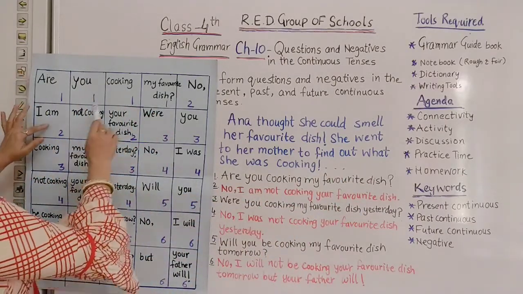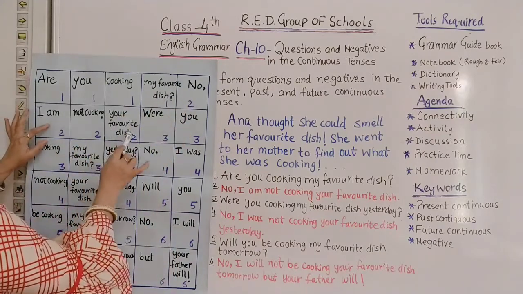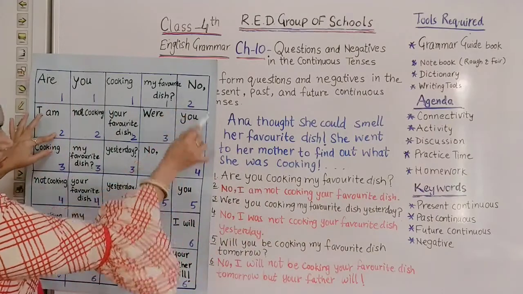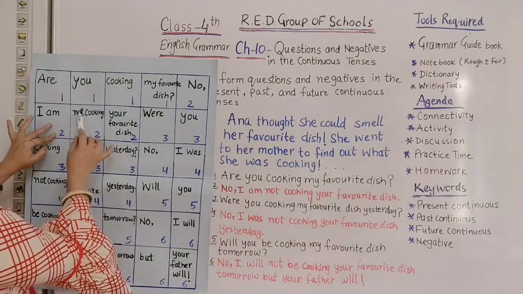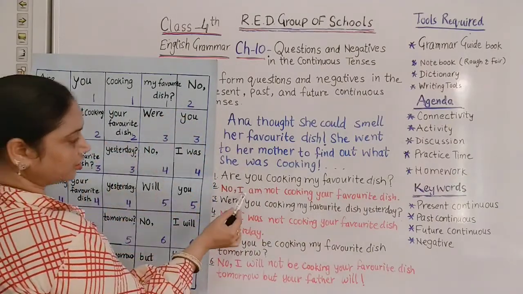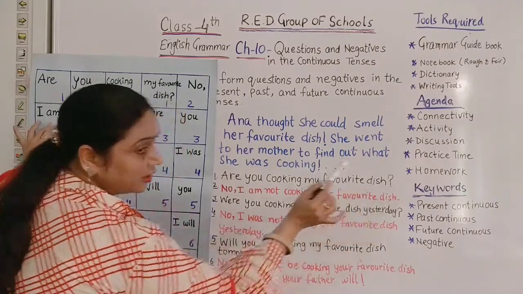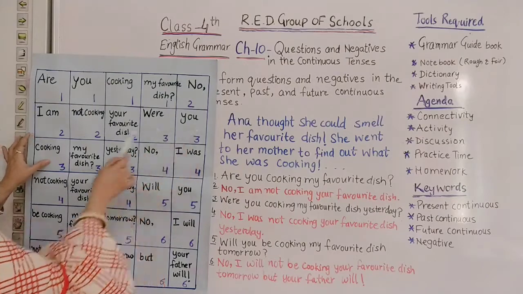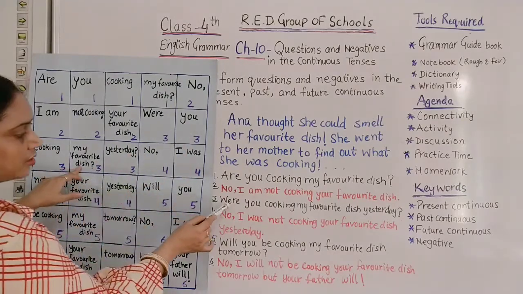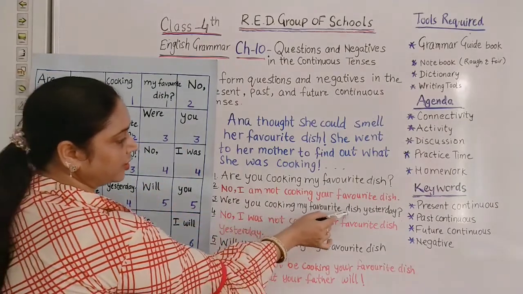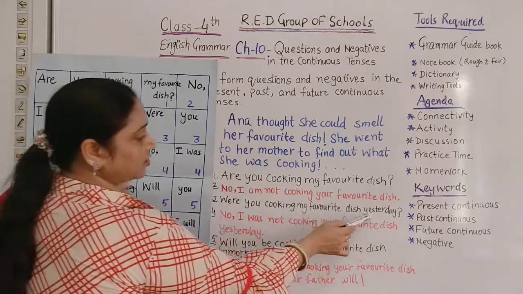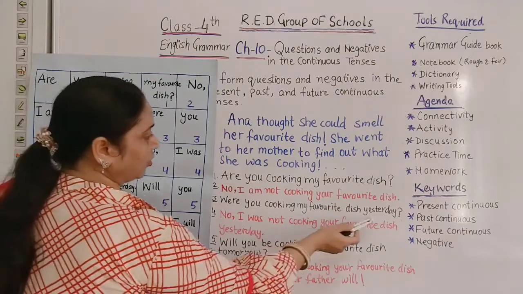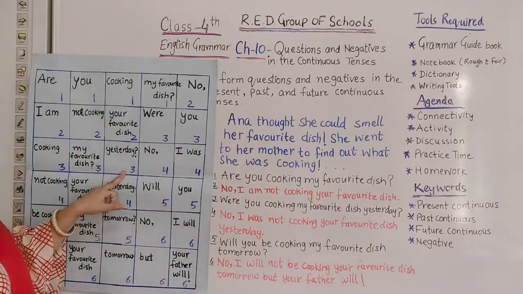Then I had to use all the number 2 boxes to frame my sentence number 2. So I have used, no, I am not cooking your favorite dish. Then sentence number 3, were you cooking my favorite dish yesterday? So yesterday is also under number 3. So here we are going to write yesterday and a question mark.